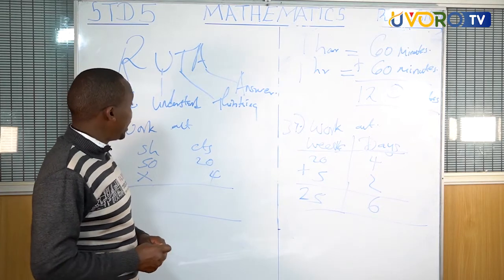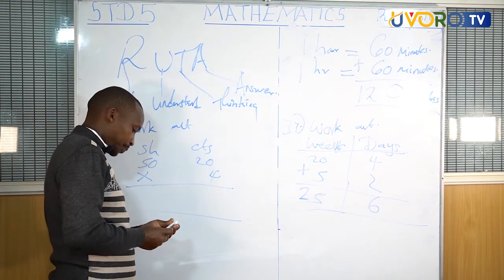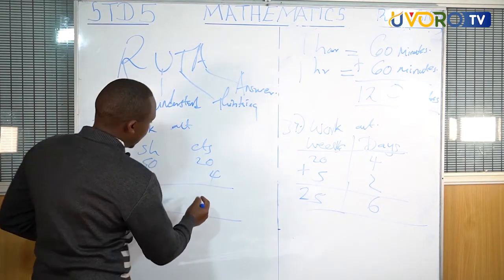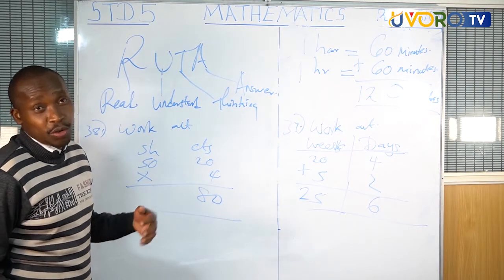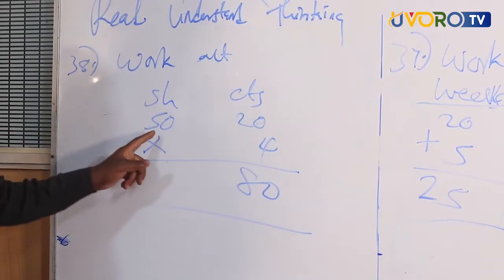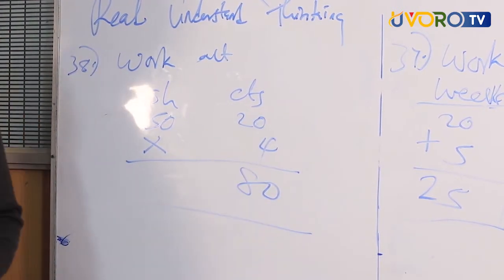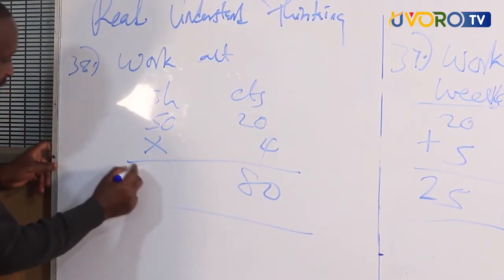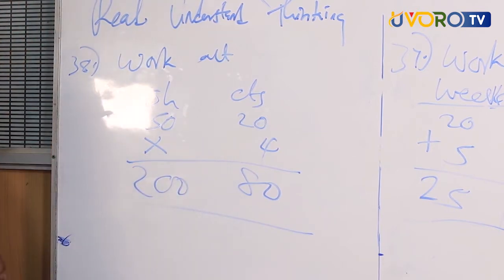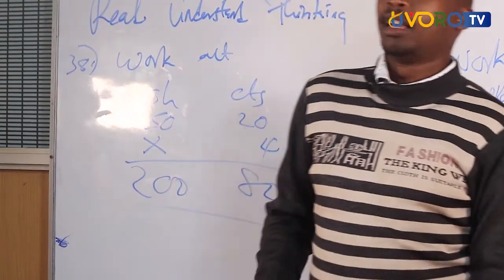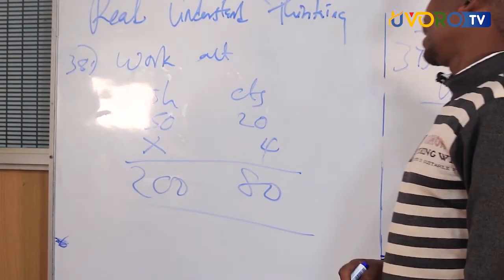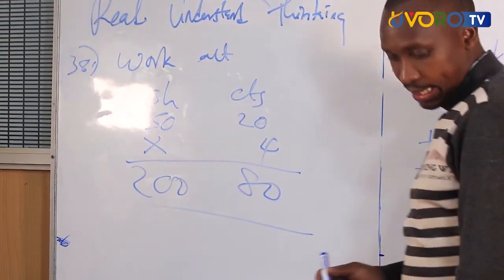What is 20 times 4? 80. Very good. Have they reached 100? No. So you leave it at that point. 50 times 4. 200. Who can read this answer for us? Very good. That is 200 shillings, 80 cents.